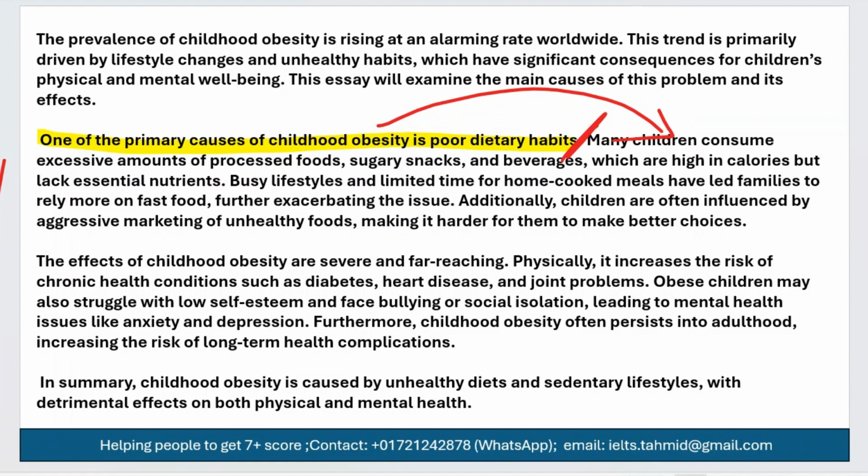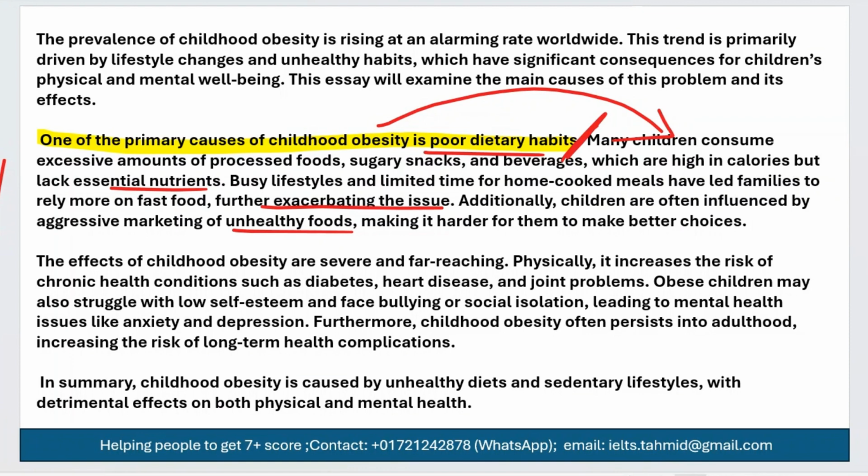So far we see it's about poor dietary habits and how they cause obesity. Busy lifestyles and limited time for home cooked meals have led families to rely more on fast food, further exacerbating the issue. So it's again the same point, how poor dietary habits cause obesity. Additionally, children are often influenced by aggressive marketing of unhealthy foods, making it harder for them to make better choices. So it's a very clear explanation of how poor dietary habits actually cause obesity among children.